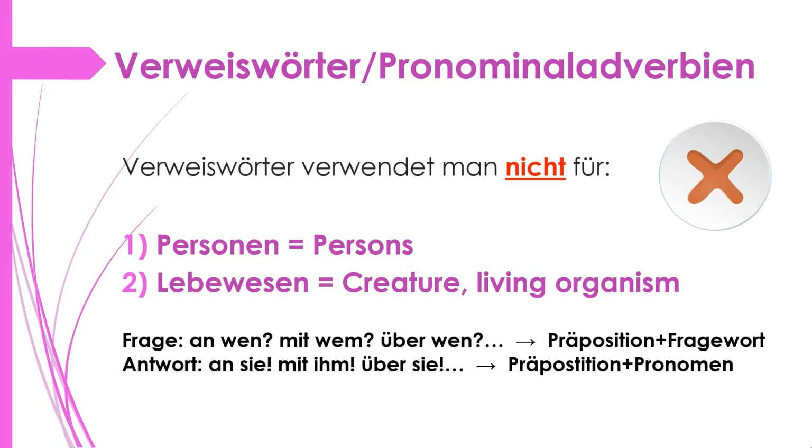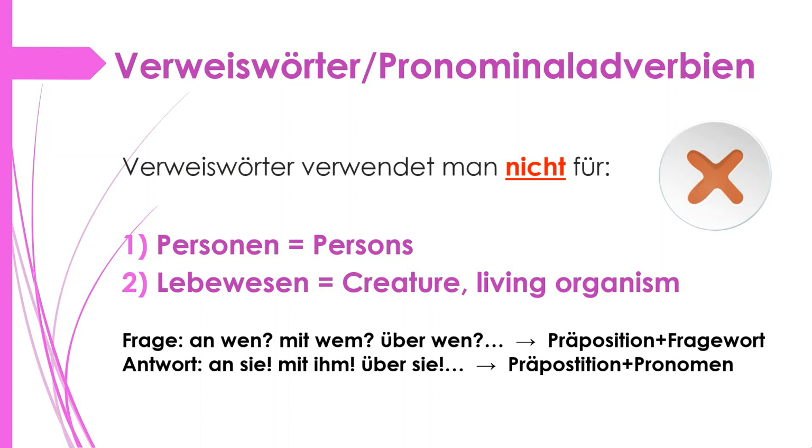Verweiswörter verwendet man nicht für Personen oder Lebewesen. Personen means persons and Lebewesen means creatures or living organisms or microorganisms. So here we are not going to use the Verweiswörter or the compounds. Here we have to use the questions an wen, mit wem, über wen. So here it will come as preposition plus Fragewort, and the Antwort will be like an sie, mit ihm or über sie. You can see this is also preposition plus Pronomen.